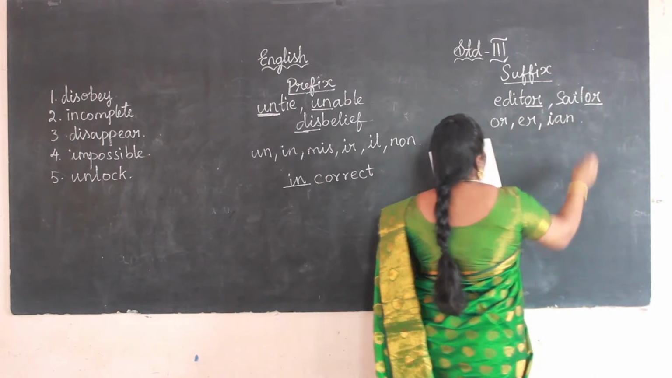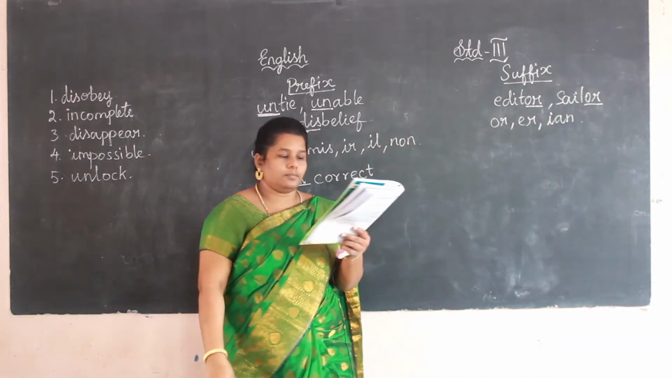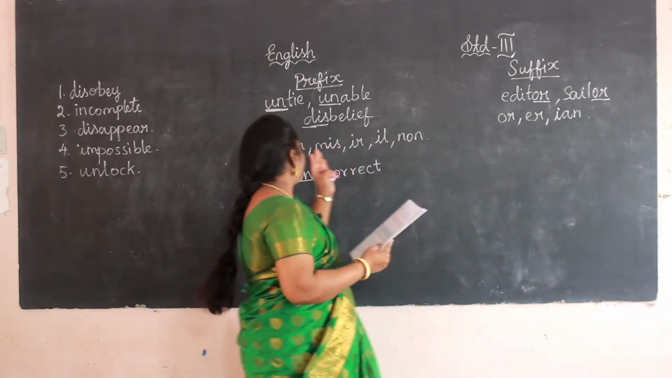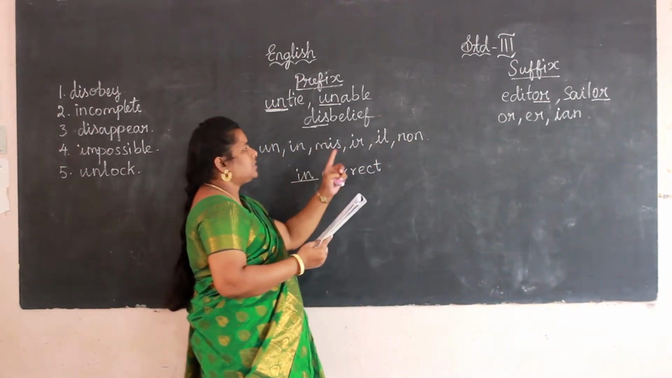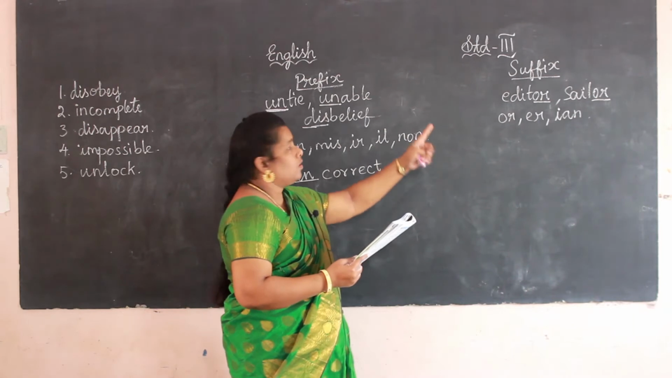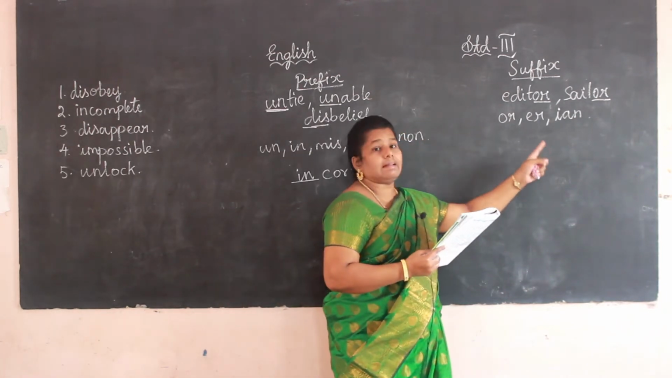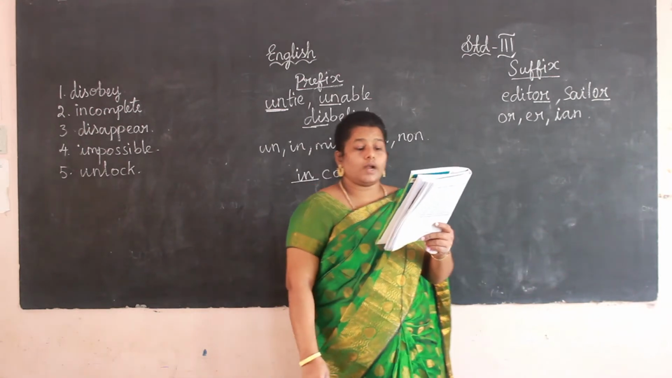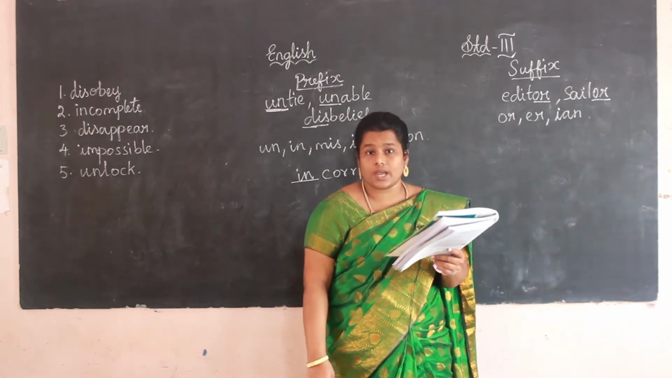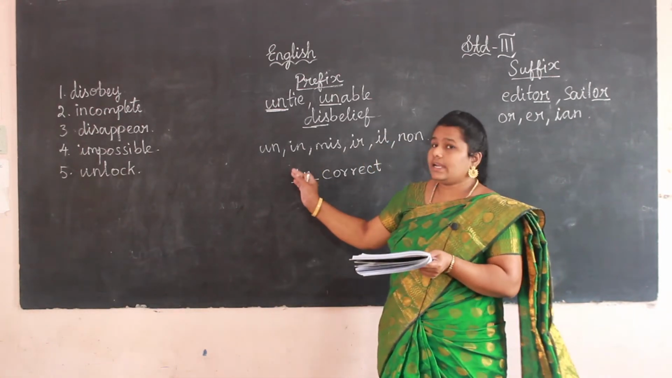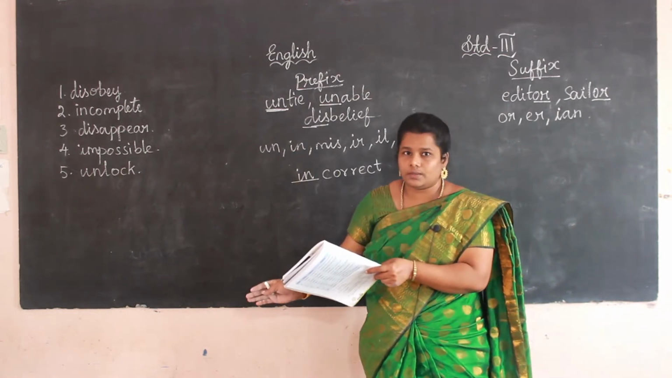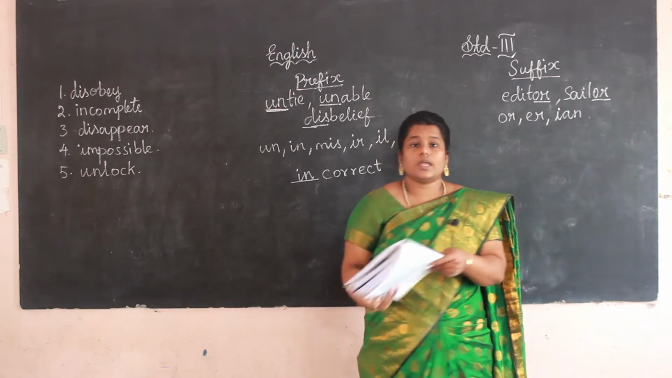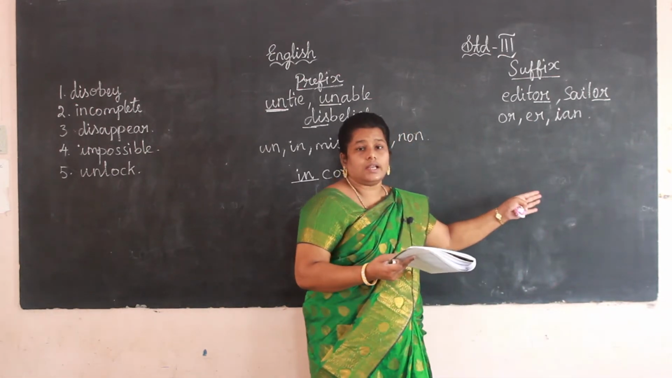Suffixes: ian, er, or. For prefixes we learned un, in, mis, il, non. For suffixes or, er, ian, we form words that mean one who does an action. For prefixes we learned that it is just the opposite of the word; we use the prefix to make the opposite of the word. For suffixes, we are learning what?